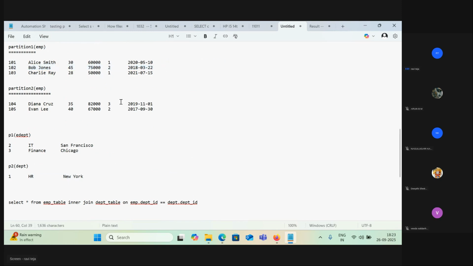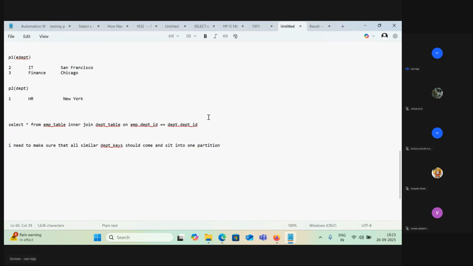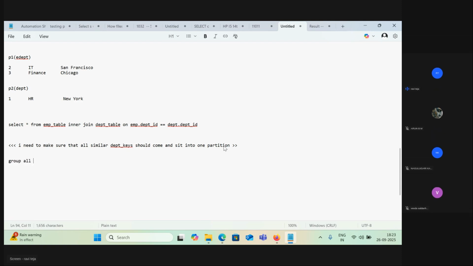So when I run this query, this is what the cluster will try to do. It needs to group all similar keys. Let's go with department one.